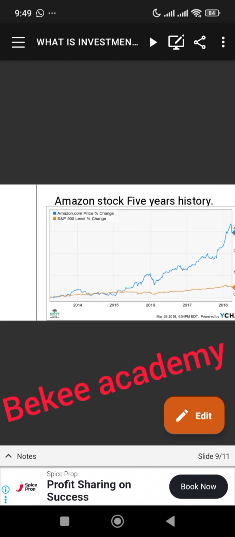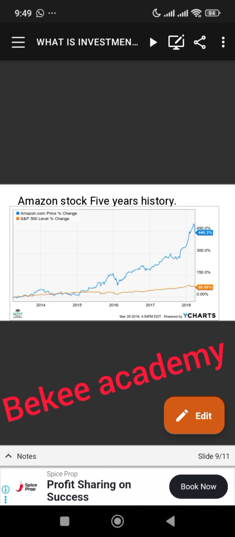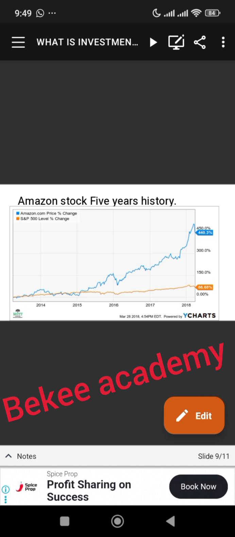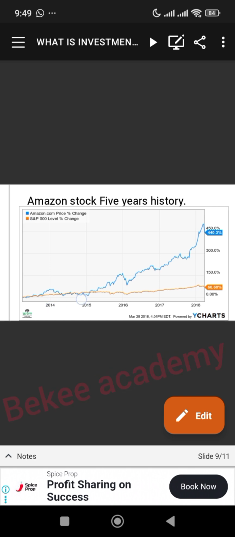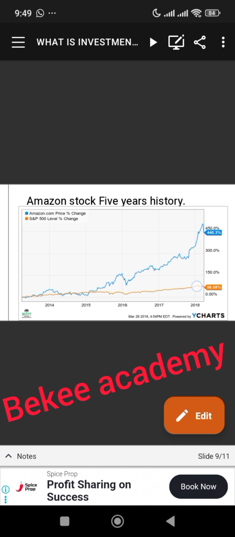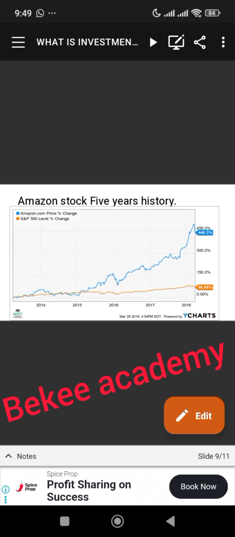All right, now let's take a look at the chart of Amazon stock, the 5-year history of Amazon stock. If you watch from this chart, you're going to see 2014 down here. Just look down. You're going to see 2015, 2016, 2017, and 2018.